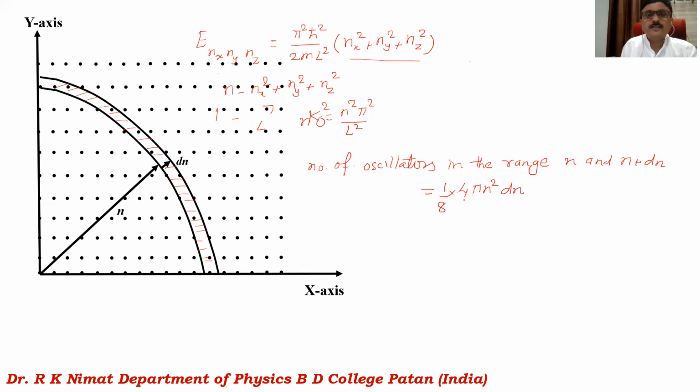Now I can use the value of n square from this equation.